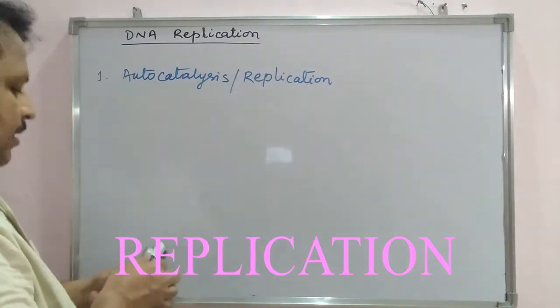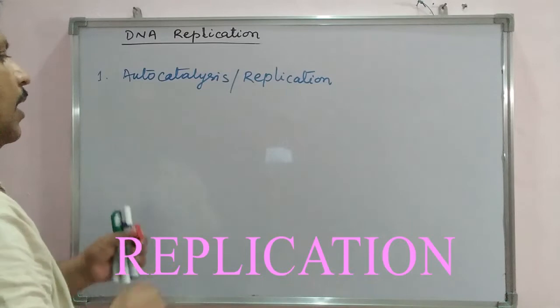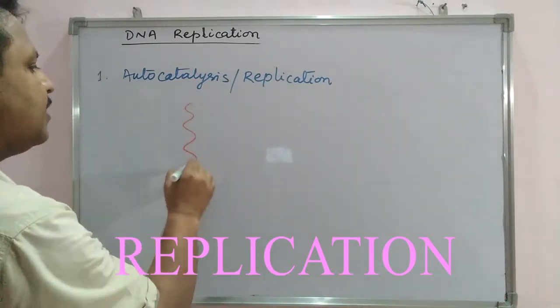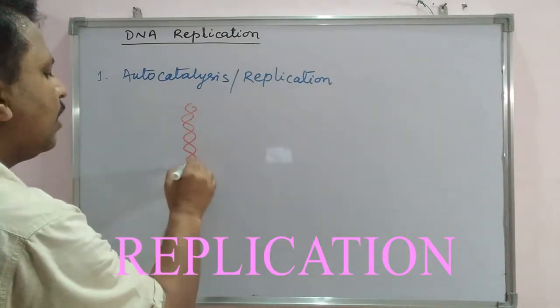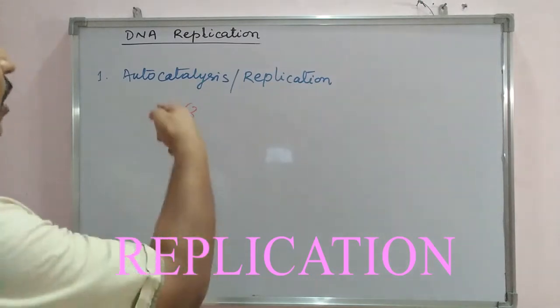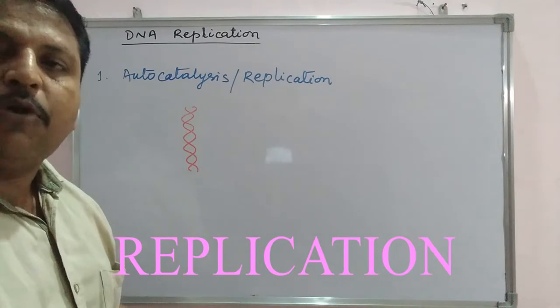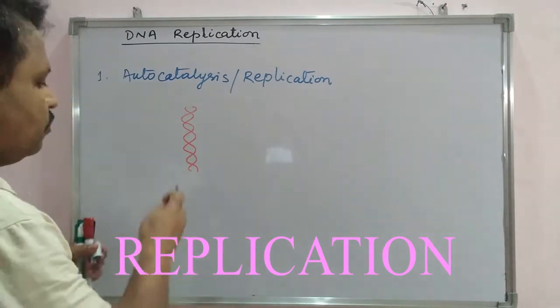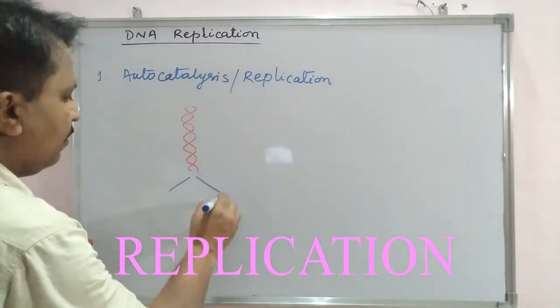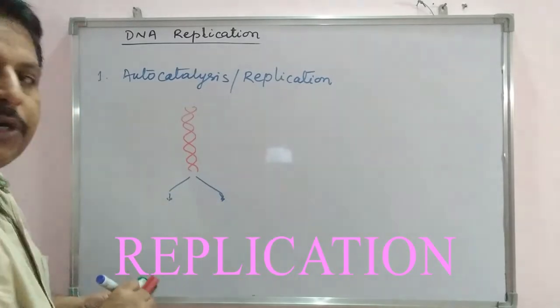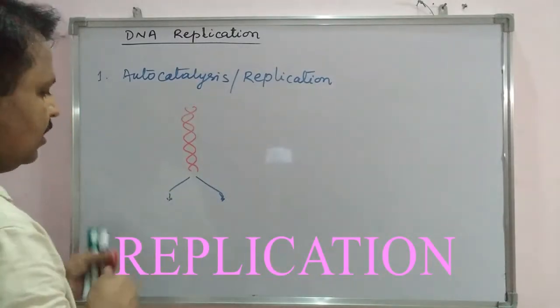Suppose this is a DNA molecule, and when it is copied, it will form two daughter DNA molecules of the same type. So when it segregates, it forms two daughter DNA molecules like this.